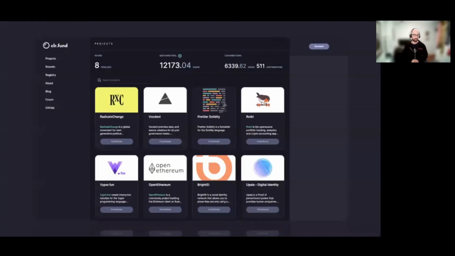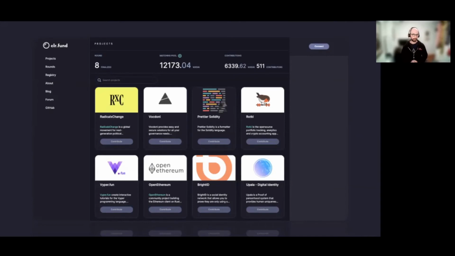Clr.fund has been pretty successful so far in its early life at serving the Ethereum ecosystem. Last round, over 500 people contributed greater than 6,000 DAI to Ethereum public goods projects. And that was matched by over 12,000 DAI from the matching pool. All told, at this early stage, the canonical instance of Clr.fund has distributed around 40,000 DAI to Ethereum public goods projects. That's really amazing.